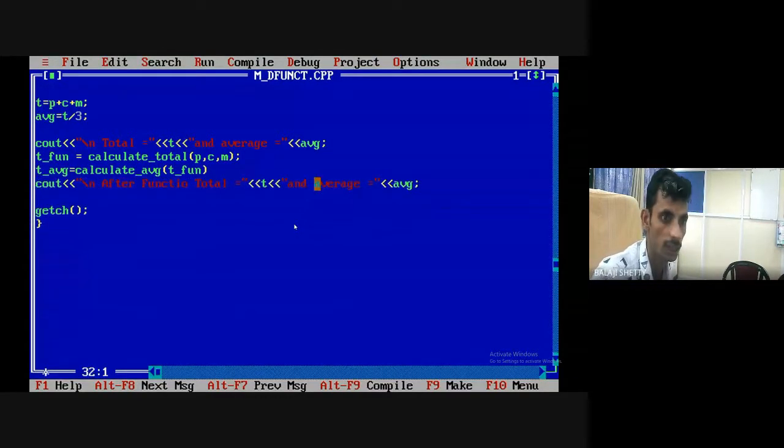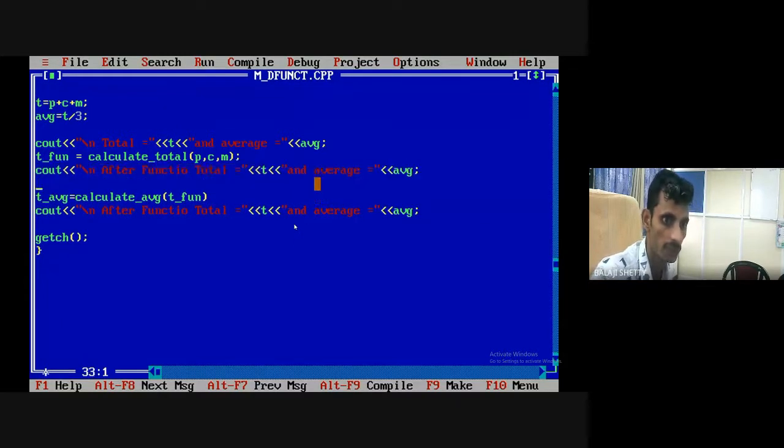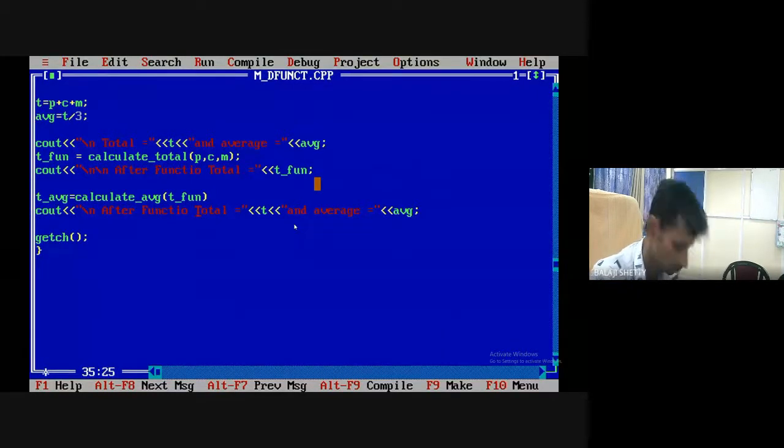Here this will calculate total function total. I will get t fun. Now variable is changed, t fun, okay. And here I print the t fun, and here I better put one more slash n, and after function average, okay. And here t underscore avg, okay.